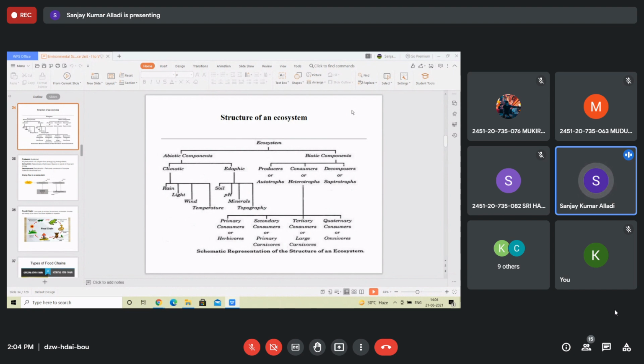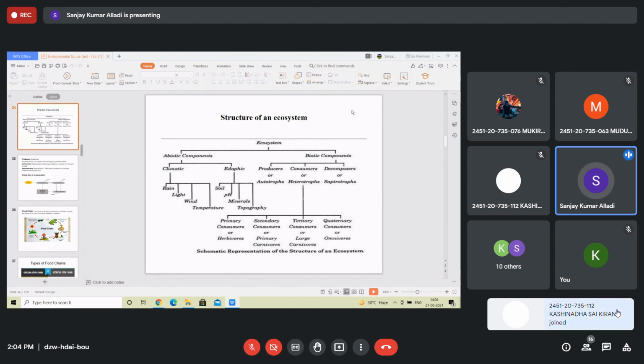That is primary consumers called herbivores. That is directly plant-eating animals. Then secondary consumers are primary carnivores. They are flesh-eating animals, and tertiary consumers are large carnivores. They are eating both primary and secondary consumers, that is herbivores and primary carnivores.